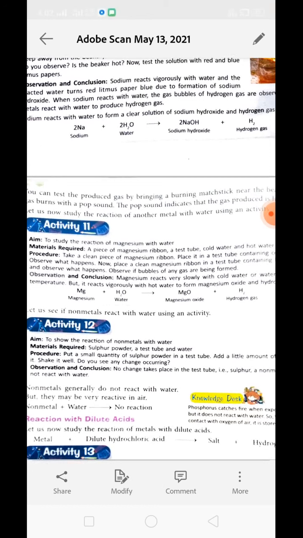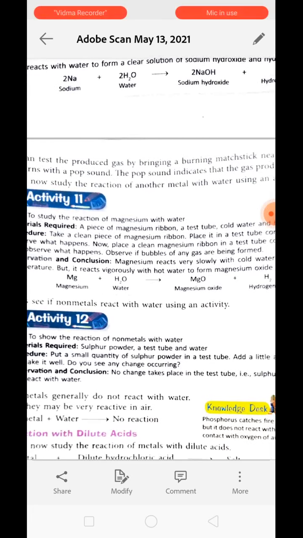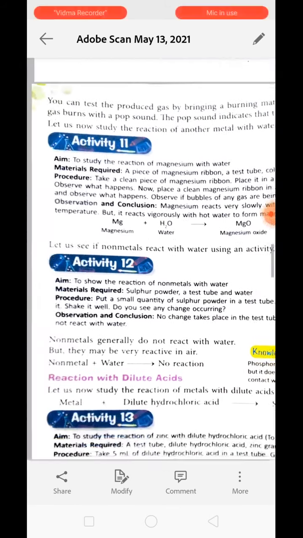Now activity number 11 is to study the reaction of magnesium with water. When we place a magnesium ribbon into a test tube containing cold water, there will be no reaction. Understand? Now we will place the magnesium ribbon in a test tube containing hot water, and then we can see that the magnesium reacts with the hot water very slowly, and the reaction can be judged by the observation of bubble formation inside the test tube.